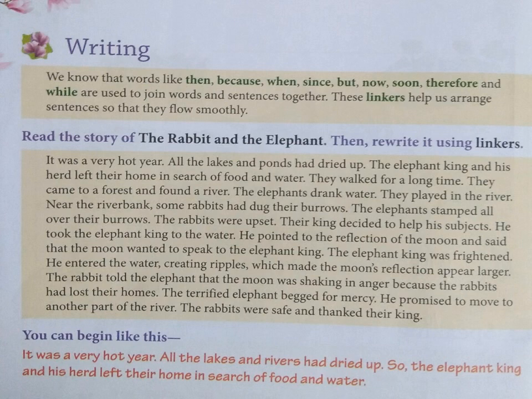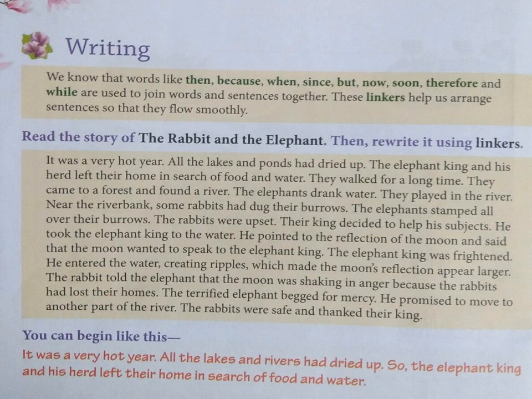This elephant was amazed. What is it that the moon wants to talk to me? But at the same time, the elephant was frightened. It was scared. So it thought, let me go into the water first. So as this elephant entered into the water, the ripples of the water made the moon's image look bigger. When the moon's image became very big in size, this elephant became more scared. It was thinking that this moon might harm it or kill it.